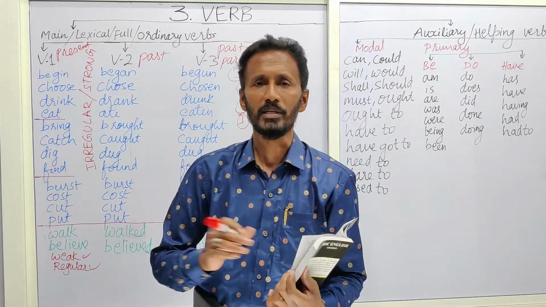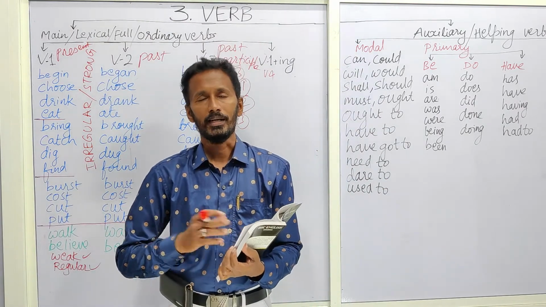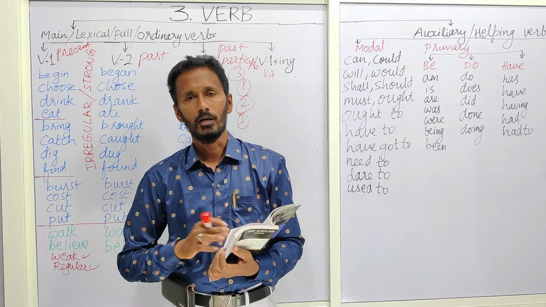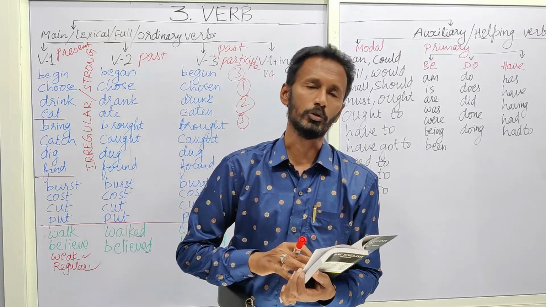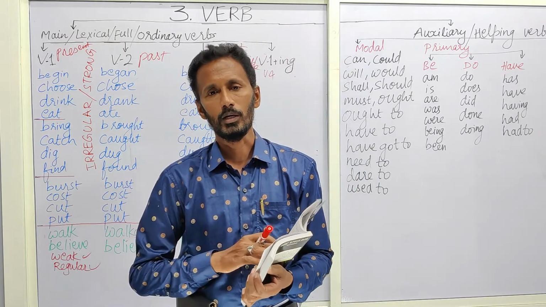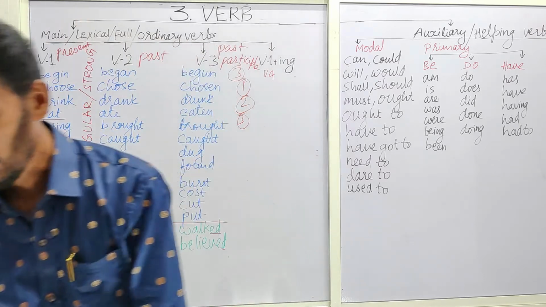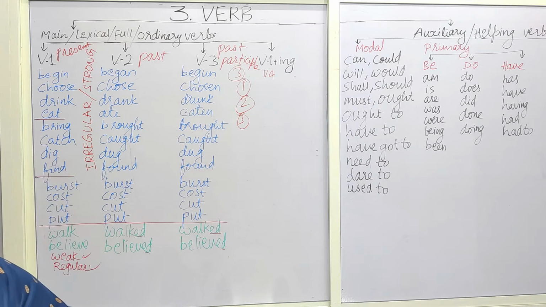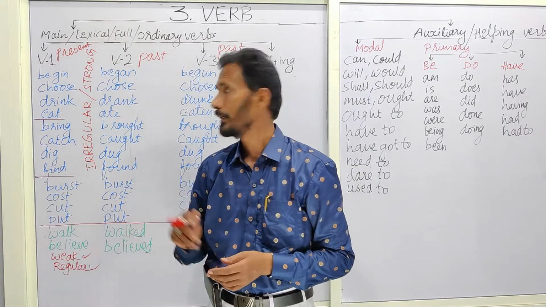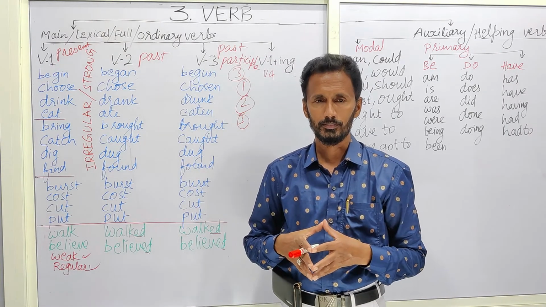Not only in this, even P.C. Wren and Martin, J.C. Nesfield, Raymond Murphy, or Dakshinamurti, or N.K. Agarwal, whatsoever may be the grammar book which you take, you can find that only irregular verb forms are mentioned.